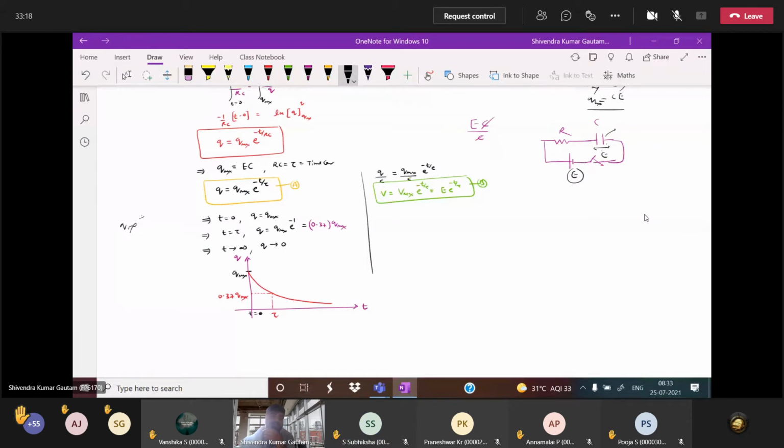Tell me at t equal to 1 time constant, in charging how much value? 0.63 Qmax. And in discharging how much? 0.37 Qmax, or not?